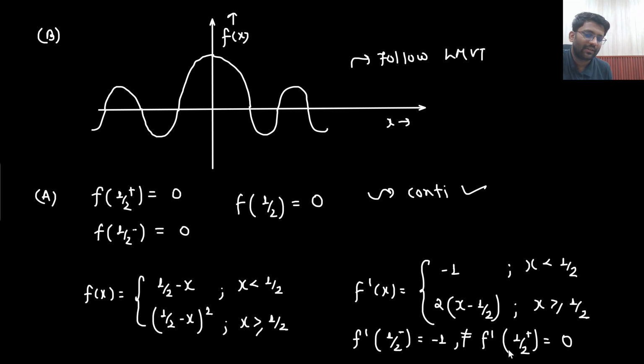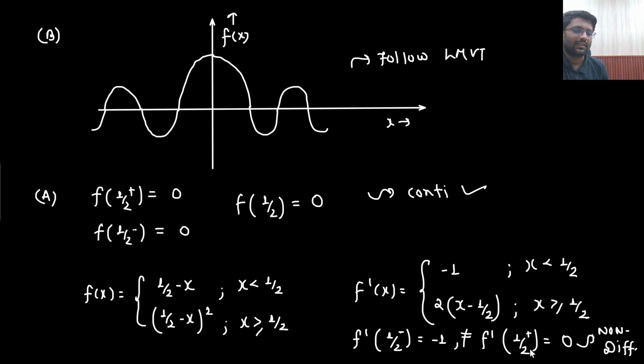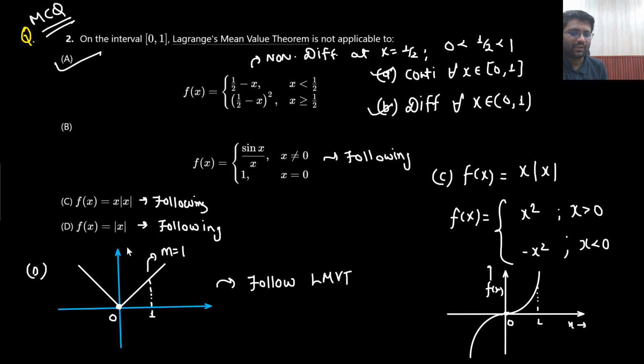So they are not same, that means it is non-differentiable. What does that mean? Option A is correct. This particular function is non-differentiable at x equals 1 by 2, where 1 by 2 belongs to (0, 1). So here it is non-differentiable. That means yes sir, this answer only is correct. Rest all are continuous as well as differentiable. Understandable? All good, all fine. So option A is correct.